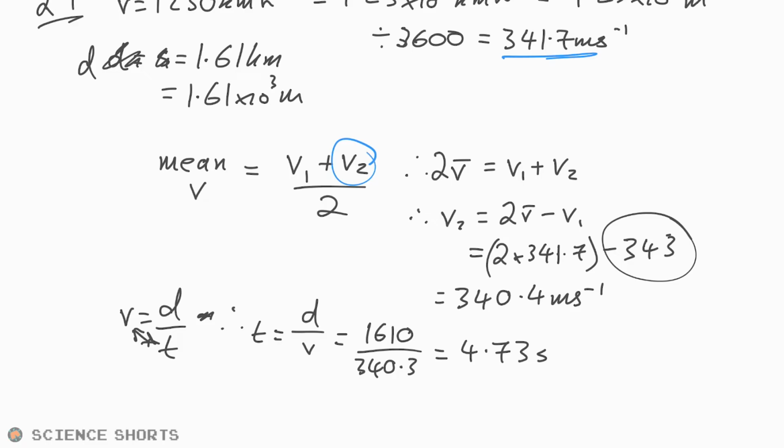Just a note on sig figs, you will not get marked down, for example, using 3 sig figs when you technically should have given the answer to 2 sig figs. Really, the only time you'll get docked marks for that is in paper 3A, and even then, you'll only ever get docked 1 mark in the whole paper, even if you do your answers to the wrong number of sig figs significantly. And no pun intended, unless it's a question that says give it to the right number of sig figs. Slightly different. So there we go. Don't fret about it too much. As a rule of thumb, 3 sig figs is fine.